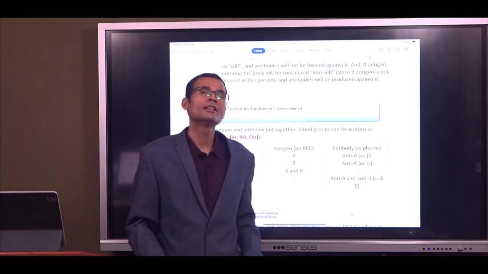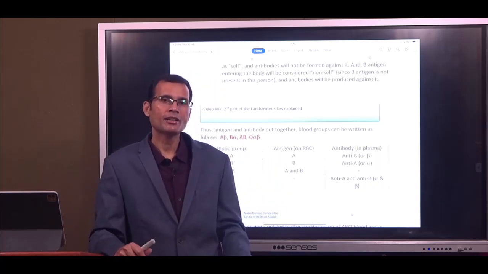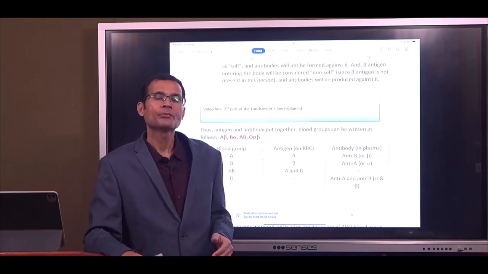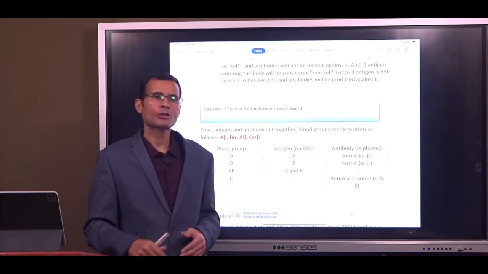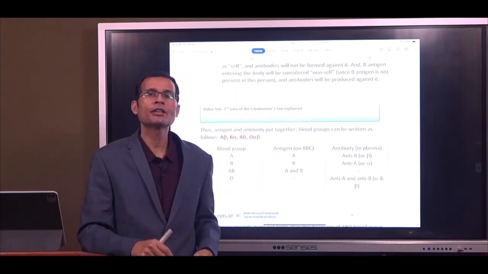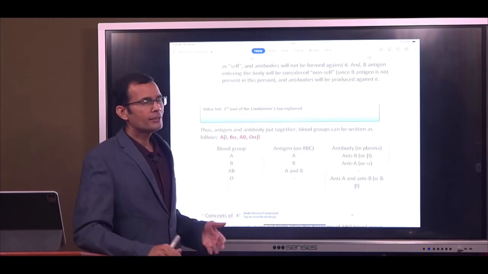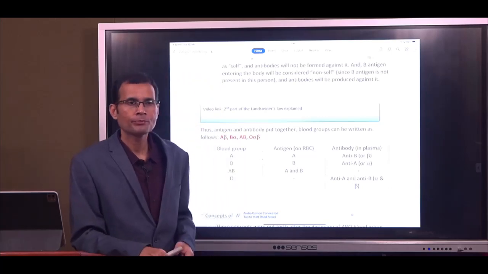So remember, the reason is that A and B antigens are also present outside the body in nature, and therefore anti-A and anti-B antibodies are called natural agglutinins, natural antibodies. And natural agglutinins are generally of IgM type.